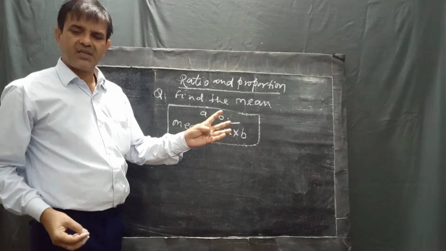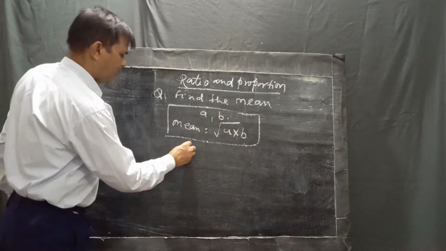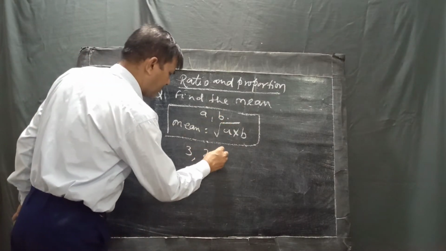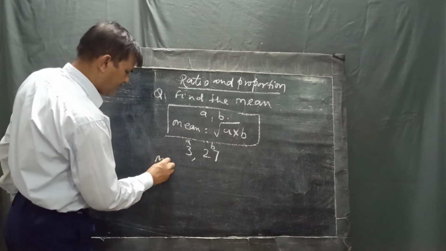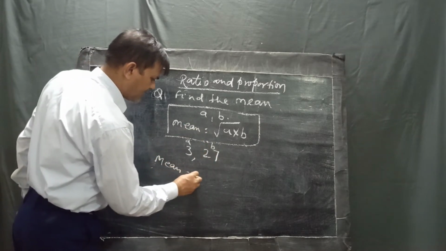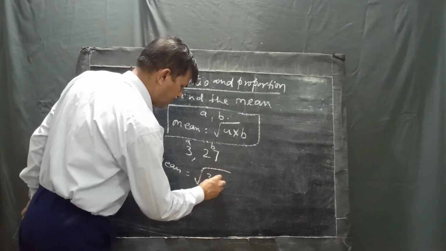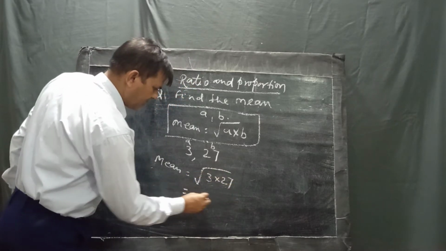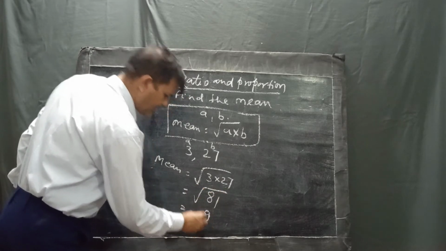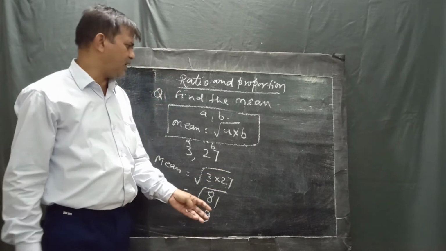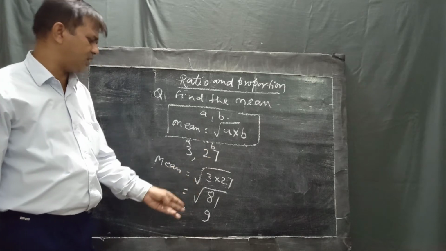And the question is, there is 3 and 27. This is A, this is B. Now mean is equal to under root 3 into 27. Now under root 81. This is the root of 9. So mean for two numbers 3 and 27 is 9.